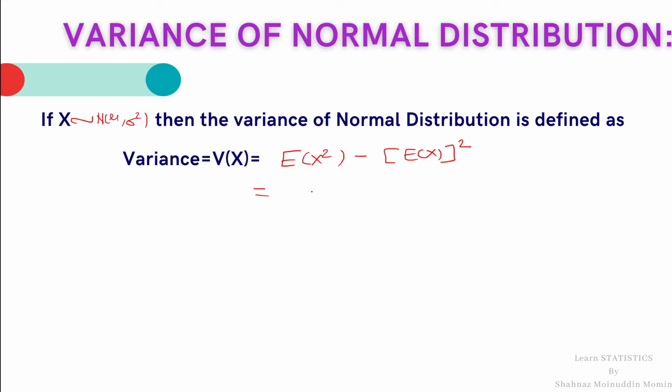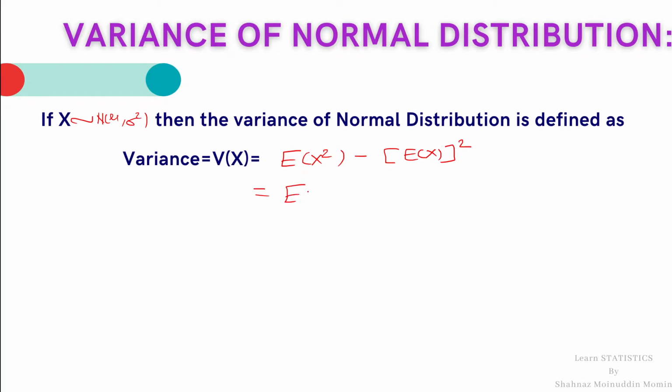In the previous lecture, we have already obtained the value of expectation x, and that is equal to the parameter mu. If students want to learn how we calculate the expected value of x, click on the I button at the top right corner of the screen, and the link of that lecture is also given in the description box.